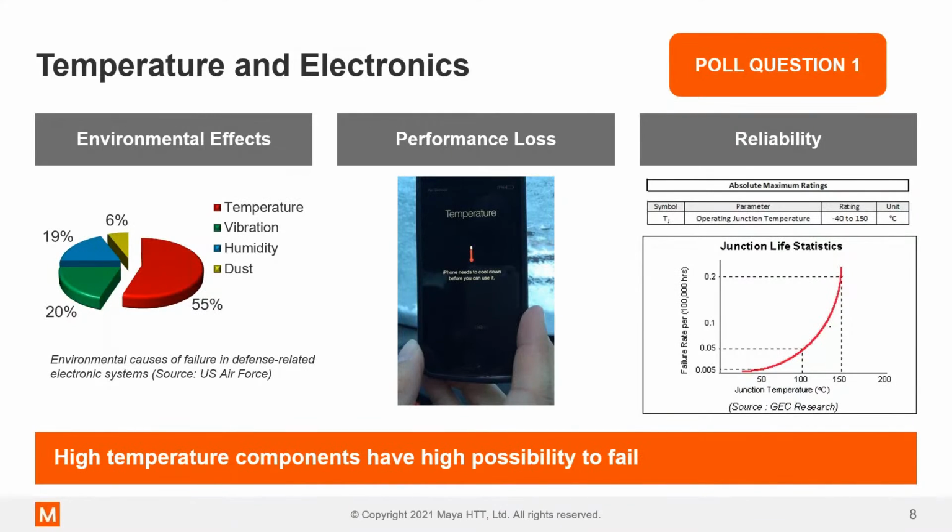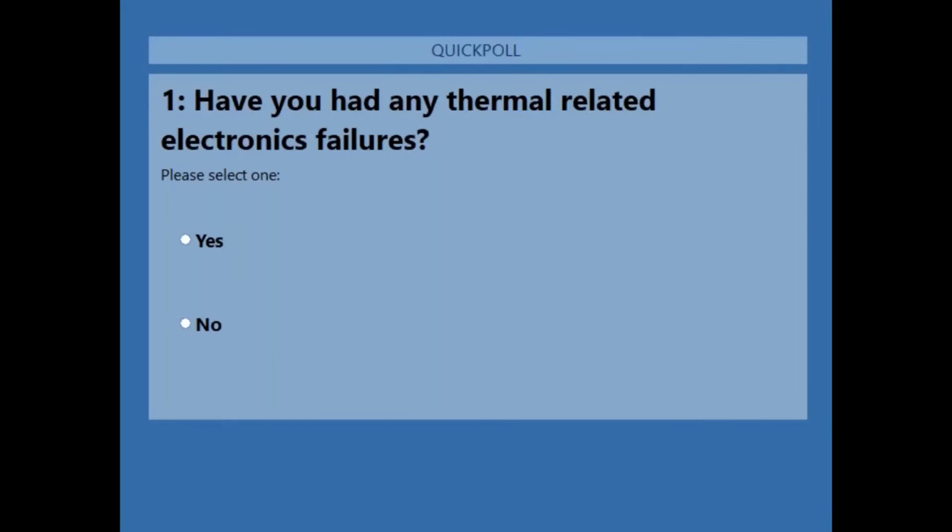So with that, Dan, let's ask poll question 1, please. It's just a yes or no. Excellent. Just getting that set up, Richard. Bear with me one second. It should be on your screen now, everyone. Again, very simple yes or no question: have you had any thermal-related electronics failures? Yes or no? We'll give it another 5 seconds before closing it up. We have a lot more we'd like to cover.